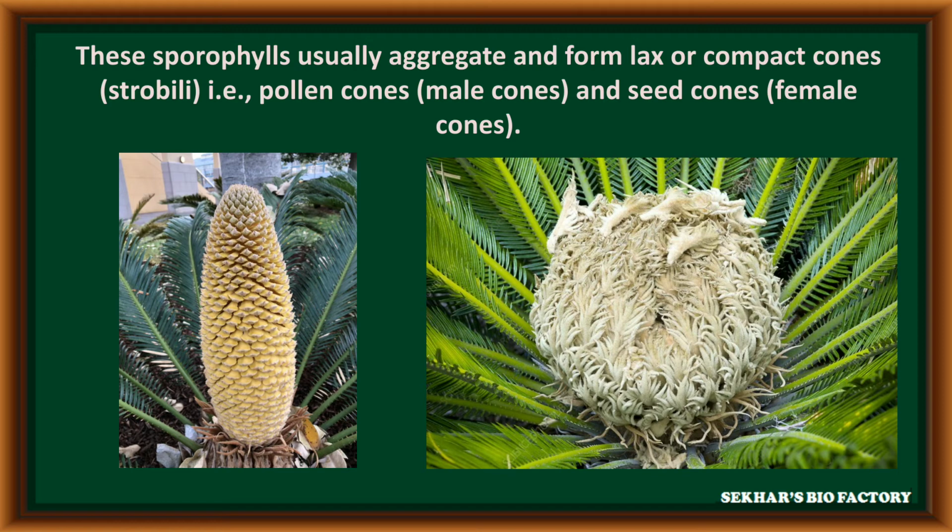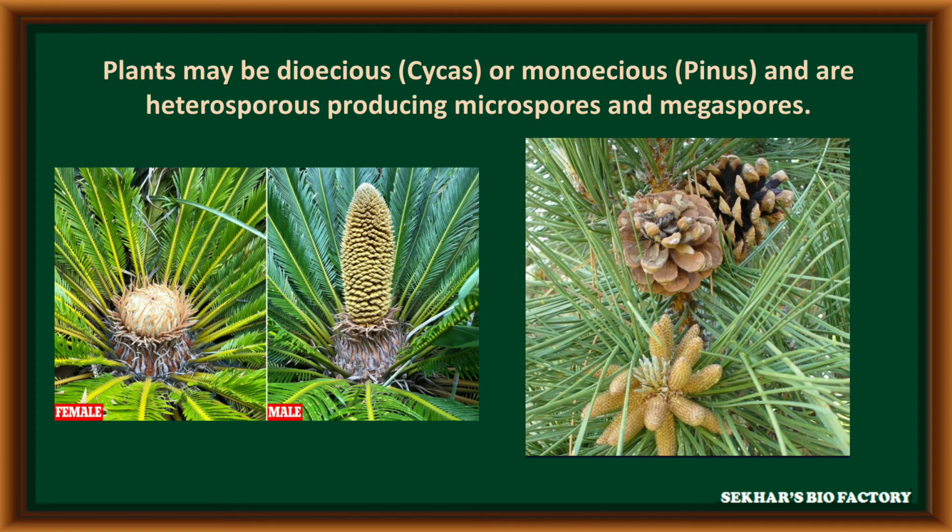Especially the pollen grains are produced in the pollen cone, called the male cone, and seeds are present in the female cone. In gymnospermic plants, some plants like cycas are dioecious in nature, having female and male cones separately on two different plants. But pinus is an example for monoecious, having both male and female cones on the same plant.